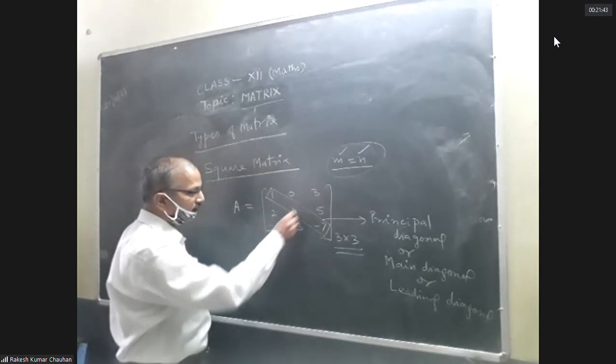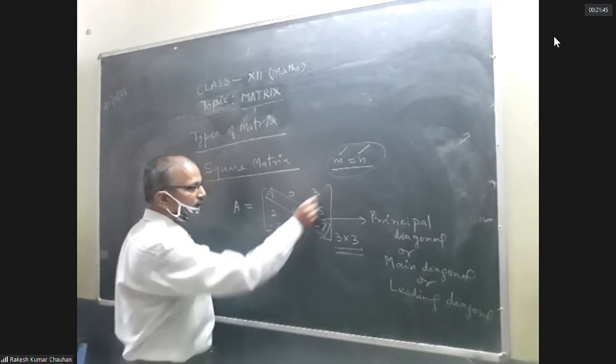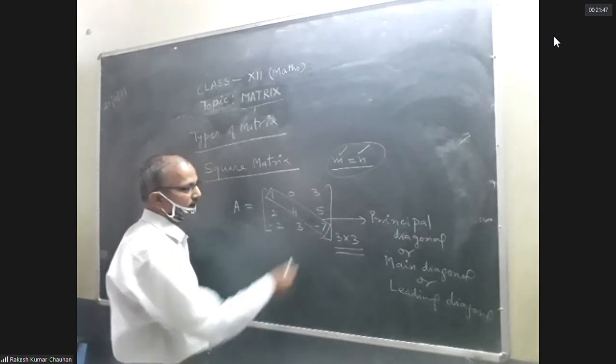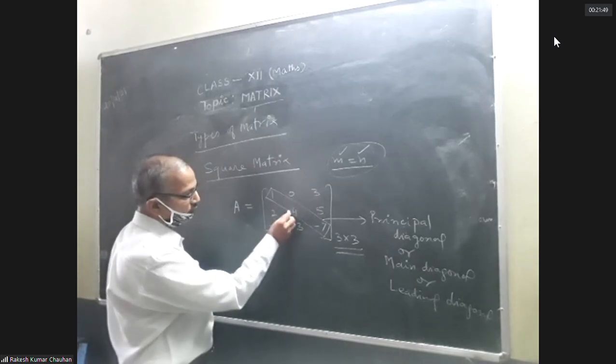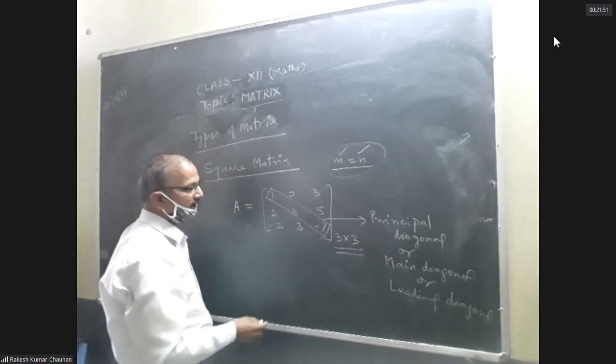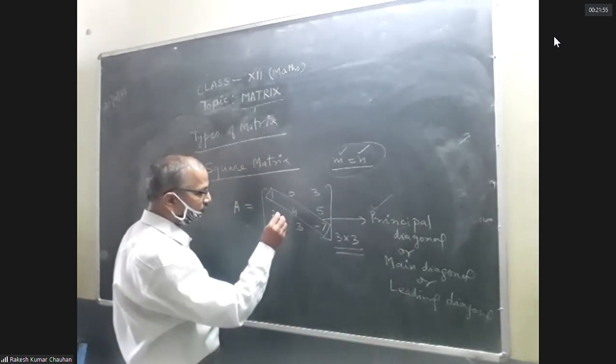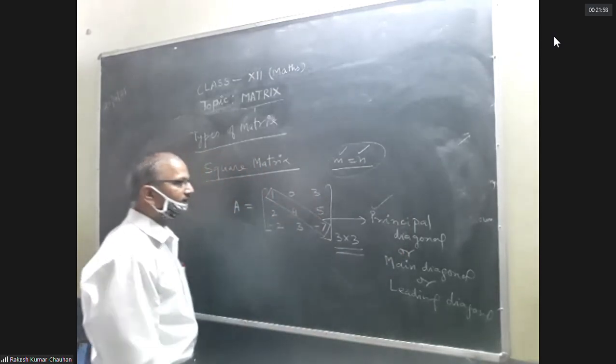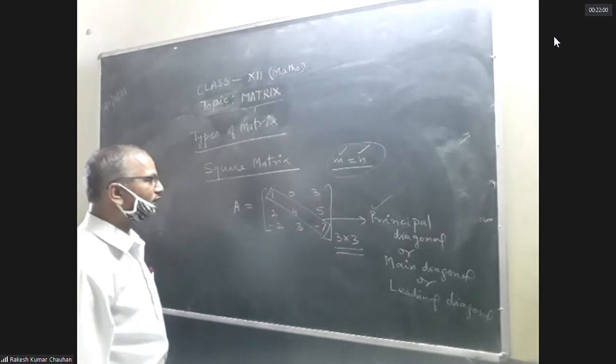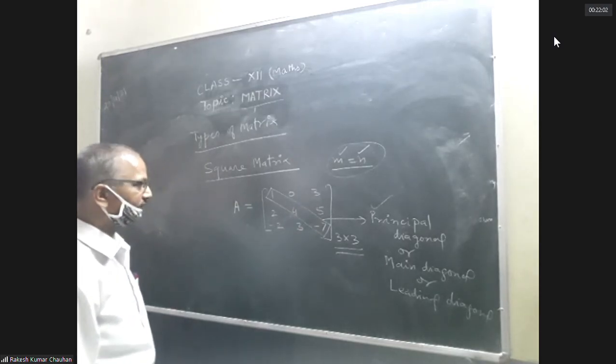And this diagonal is known as the off diagonal. 1, 4, -7 are the elements of the principal diagonal. -2, 4, 3 are the elements along the off diagonal.